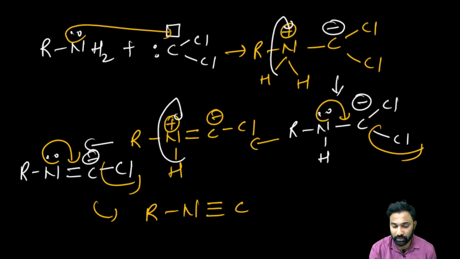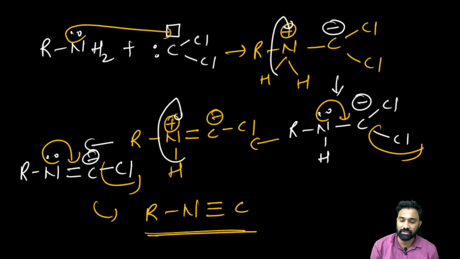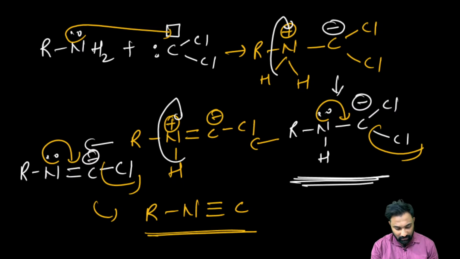But if you take the 2 degree amines, you will not get the isocyanate. Why will you not get the isocyanate? The reaction will stop at this stage only. If you take the 2 degree amine, it will stop the reaction here itself, because again if this nitrogen lone pair of electrons is delocalized, there is no proton to stabilize this nitrogen positive charge.